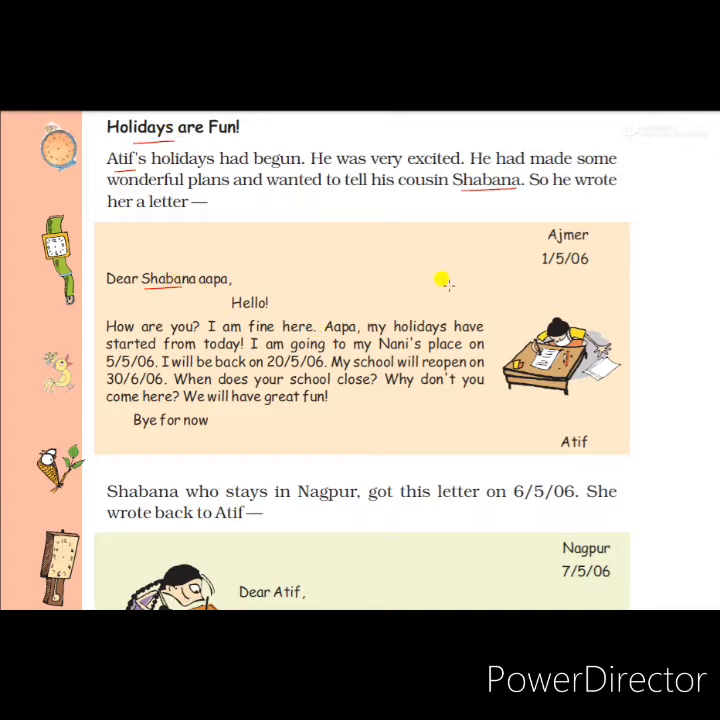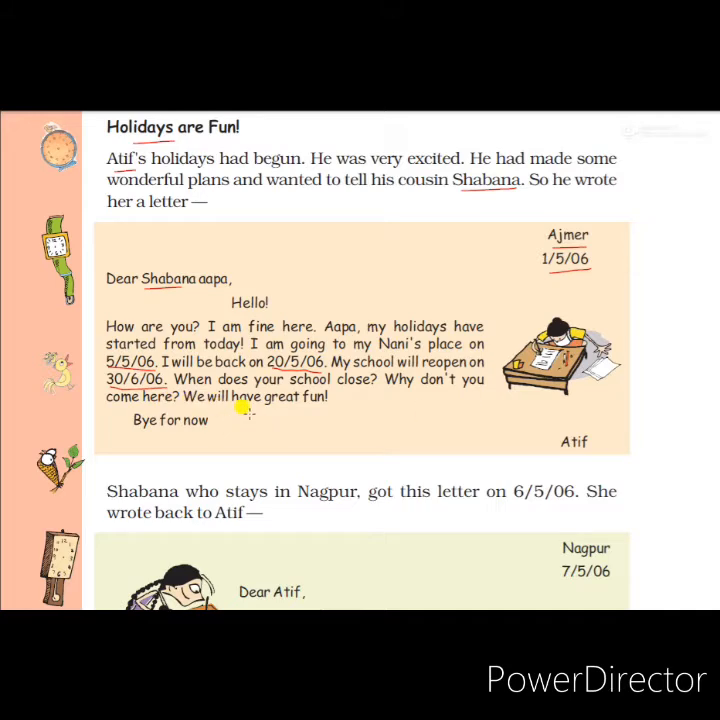So he wrote a letter from Ajmer, where he is living. He wrote that letter on 1st May 2006, and this is the letter. He informed Shabana about how he will spend his holidays. He says that on 5th May he will go to his nanny's place, that means his grandmother's place, and come back on 20th of May. He says his school will reopen on 30 June. He asks when her school will open, and he invites Shabana to his place.